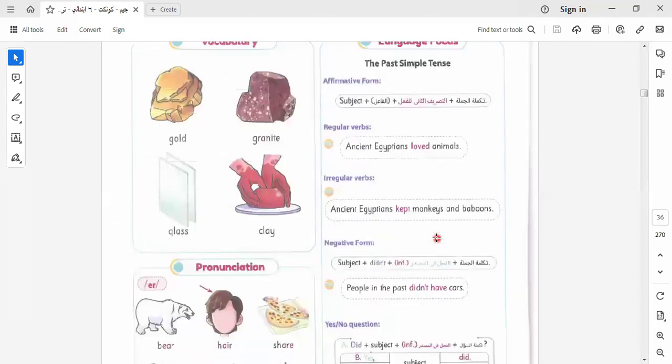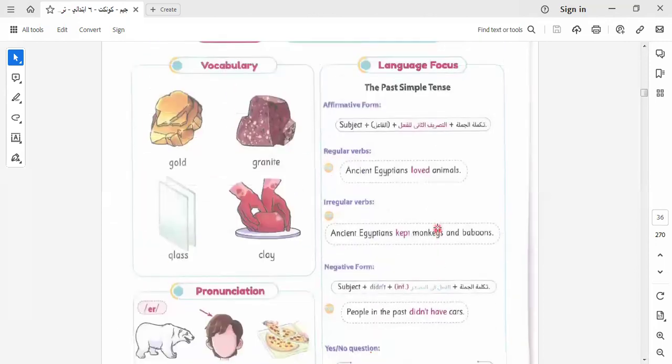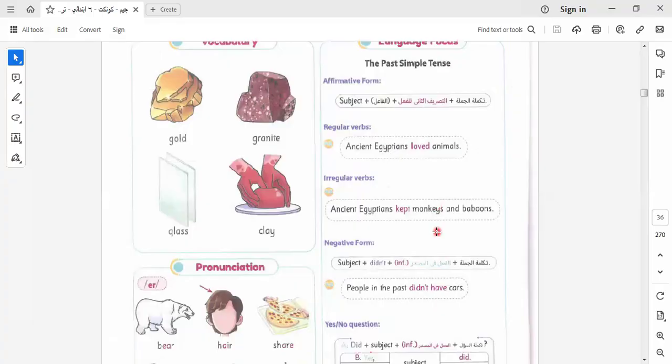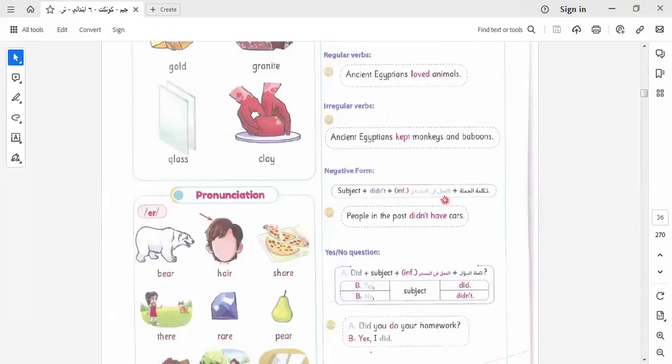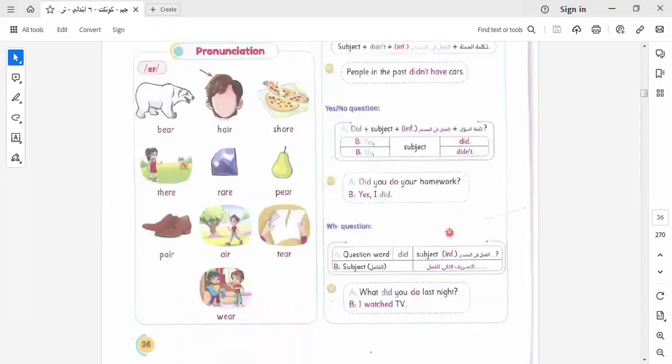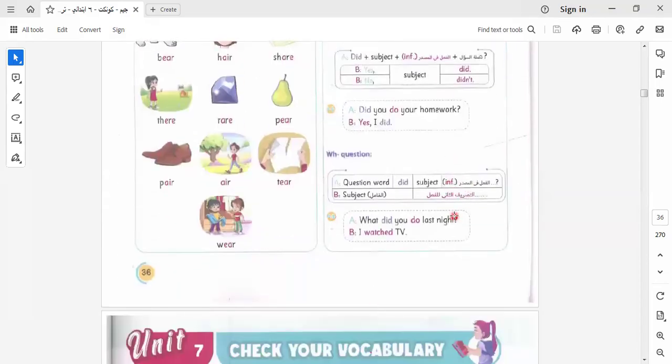In this unit, we talked about the past simple tense, which describes an action that happened in the past. The formula of this tense is adding ed to the verb, and when we use didn't, we return the verb to the stem. What are the keywords of this tense? Let's revise them together. It will be yesterday, last, ago.